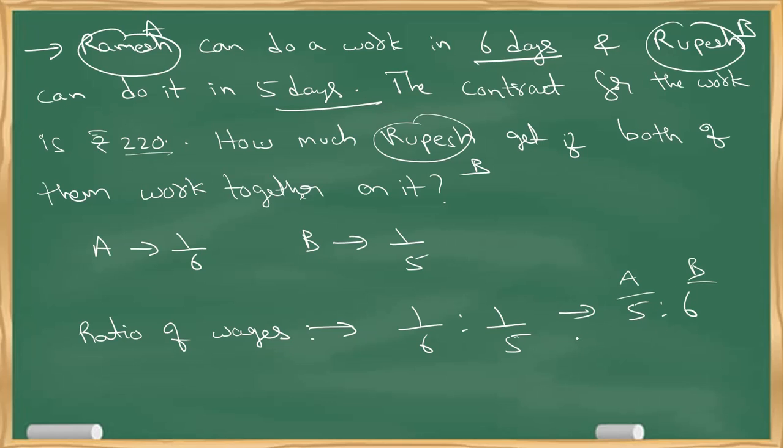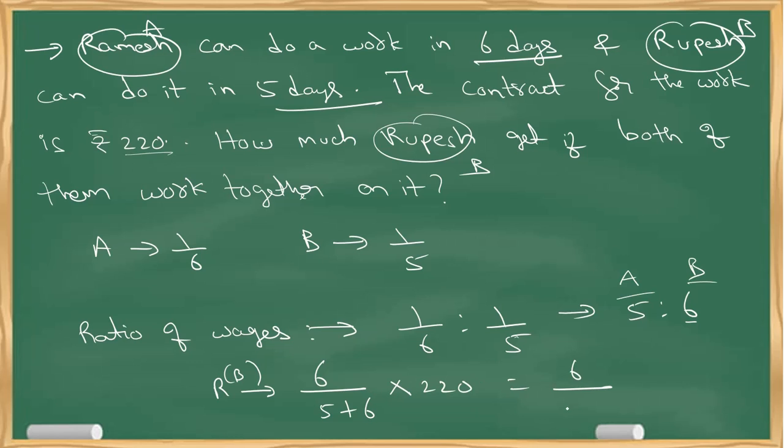Now what do I need to find? I need to find how much Rupesh gets. So Rupesh's share is B's. There are 6 parts out of a total of 5 plus 6, into 220.